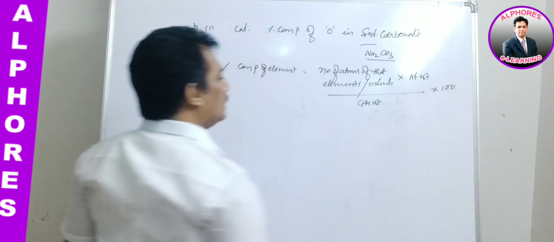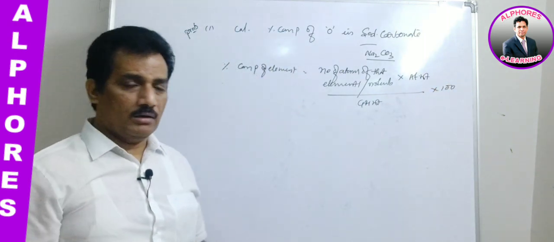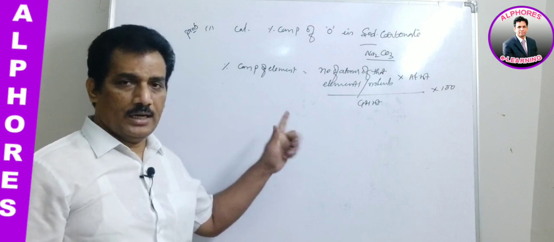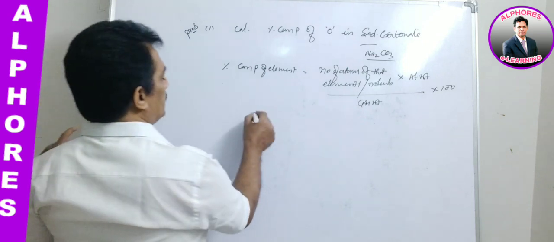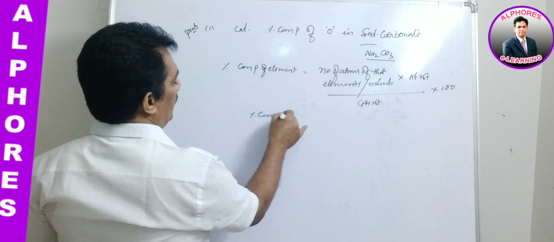This is the formula. You should learn it by heart. You should have a thorough idea of this formula. Clear?